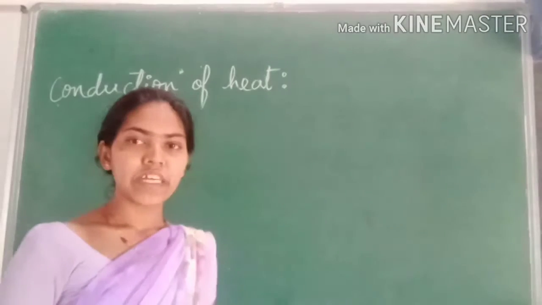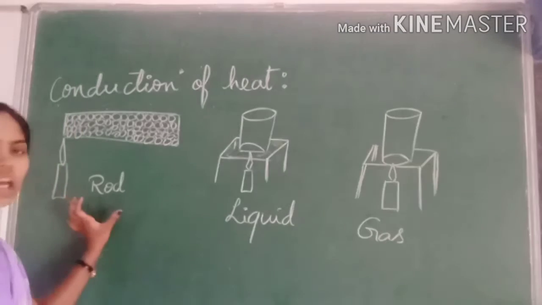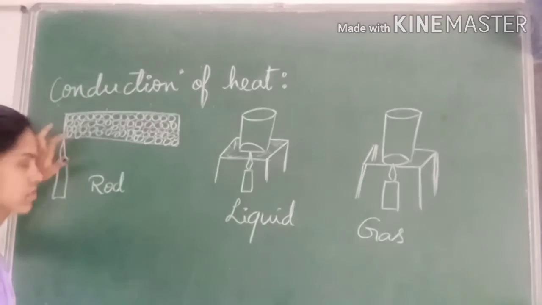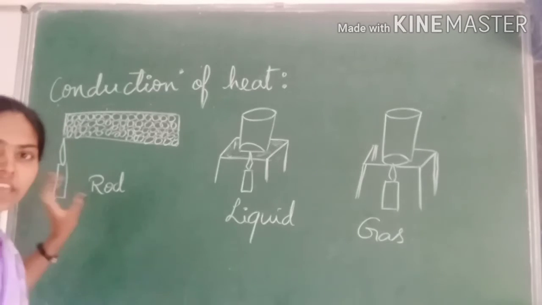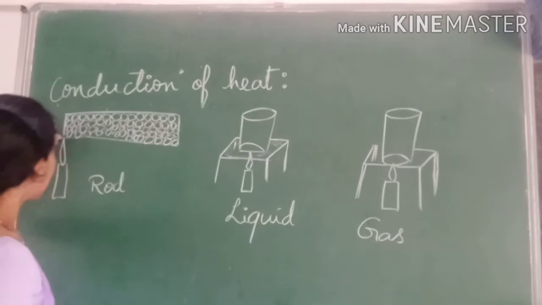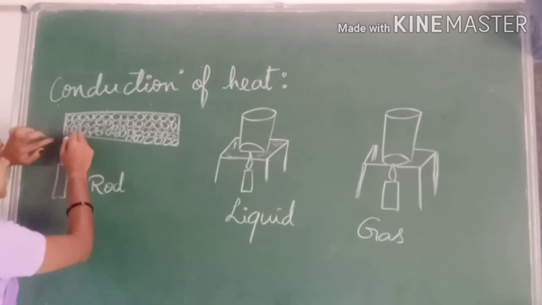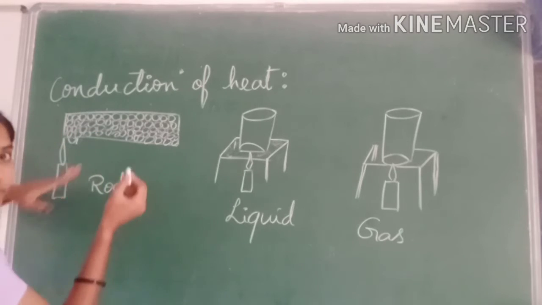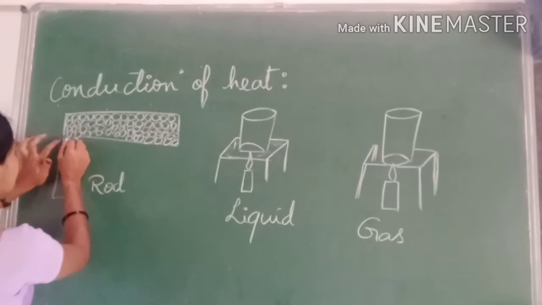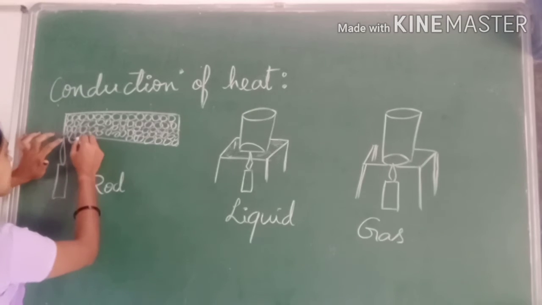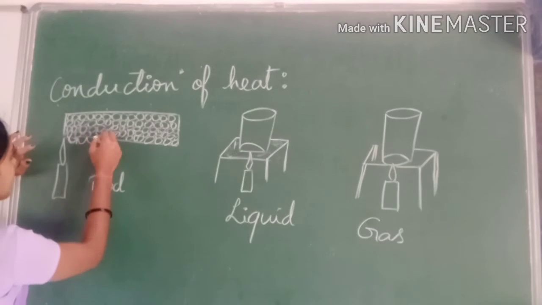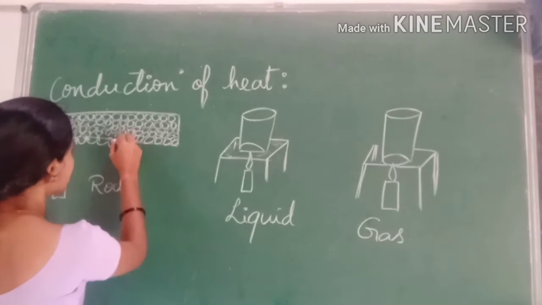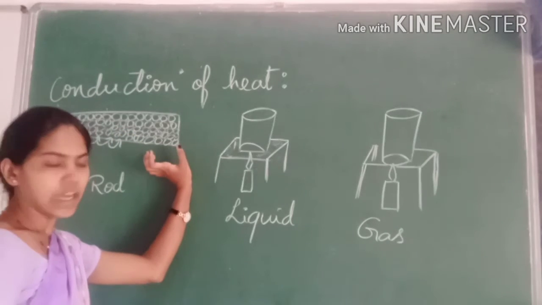So in this activity, you have observed that when I take this rod and start heating, what happens? There are molecules. When they get the heat energy, they start vibrating. Whenever the heat energy increases in the molecule, it starts vibrating faster. So there is transfer of heat from this molecule to the neighborhood molecule. This is how the transfer of heat continues from one end to the other end. So the other end also gets the heat energy.